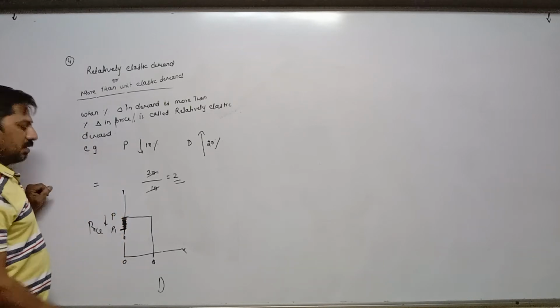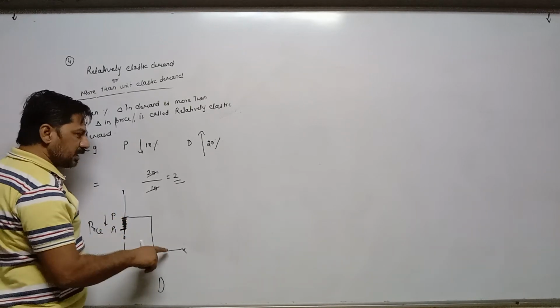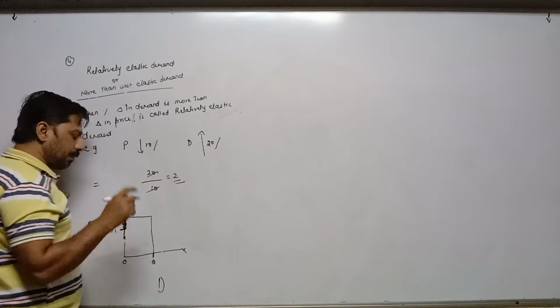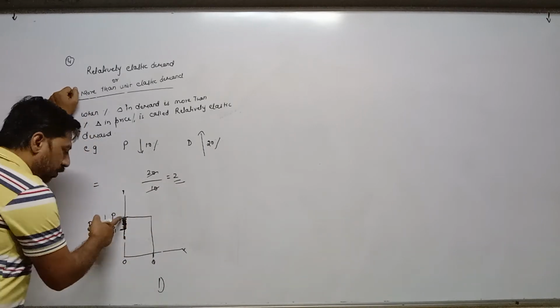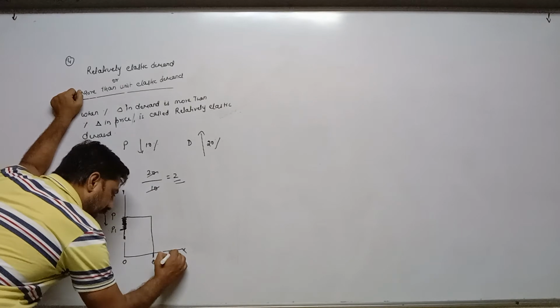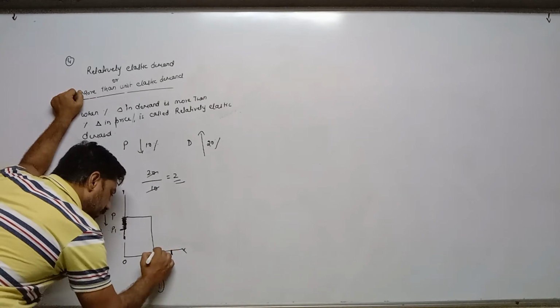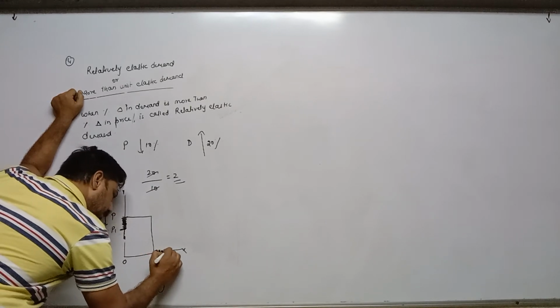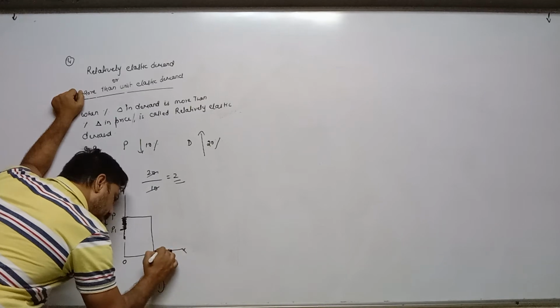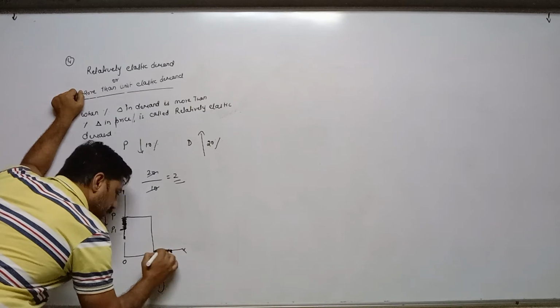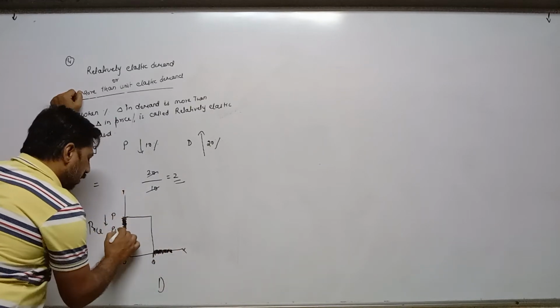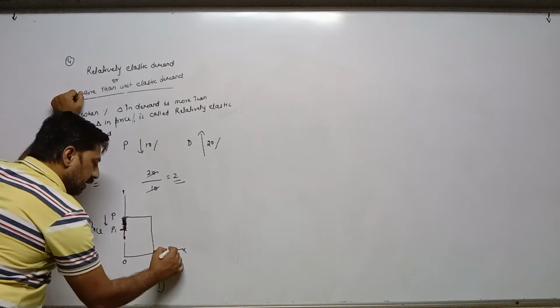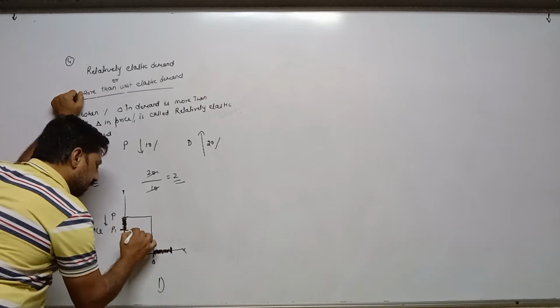As a result, when price decreases, demand increases, but by 20% in our example, means 20% is more than 10%, so we have to keep more gap. Now here price decreases, here demand increases, join this line.